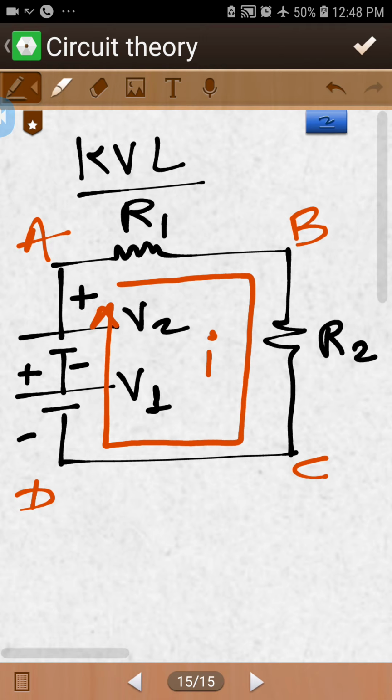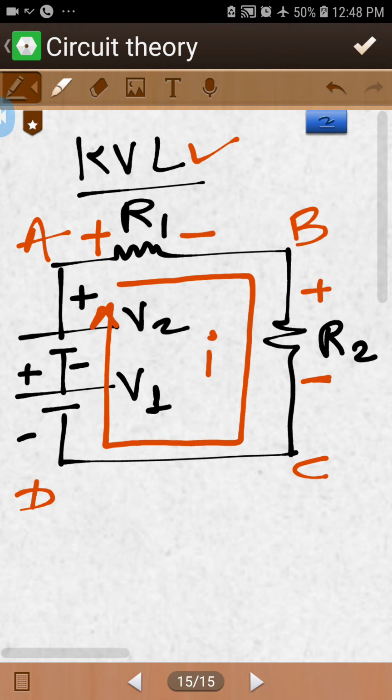In that particular rule, you can understand that when current enters a resistor, there is always a plus sign, and when it leaves the resistor, there is a negative sign. Why?